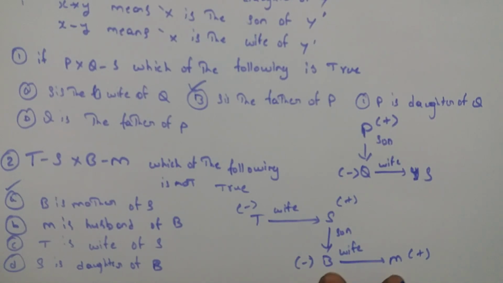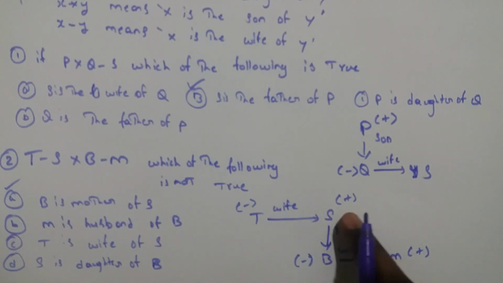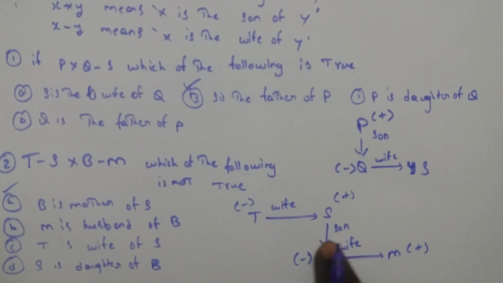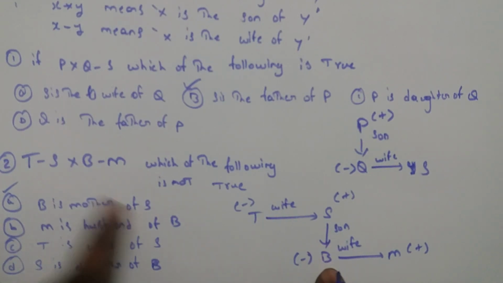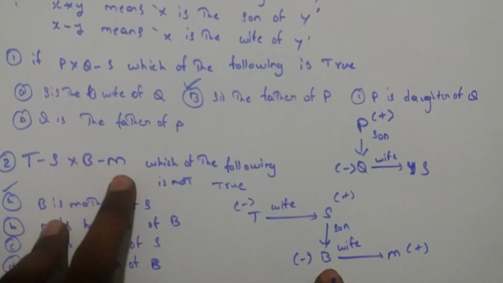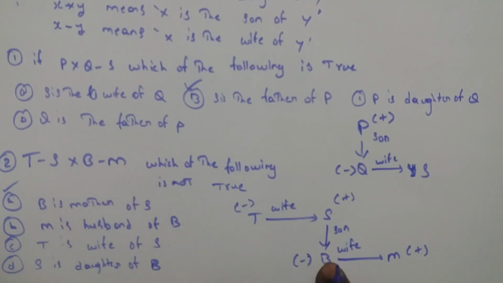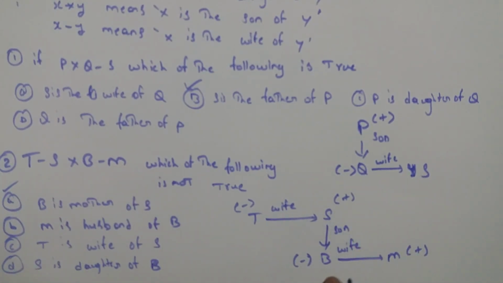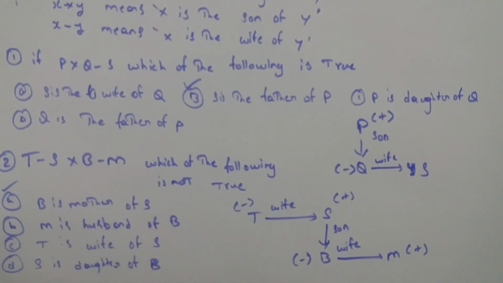B is the wife of M, so B is female. In the previous statement it was not given whether it was male or female, but from the final statement B minus M, it is proved that B is female. So B is the mother of S is a true statement.